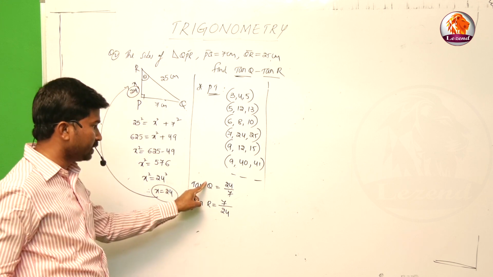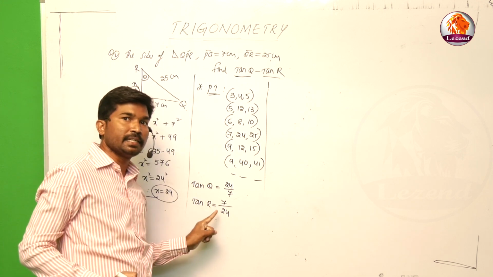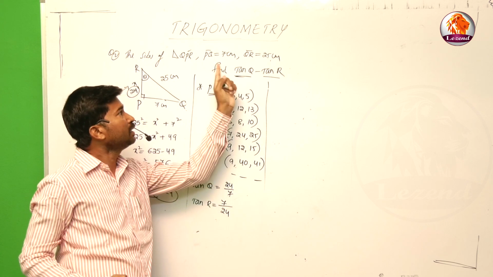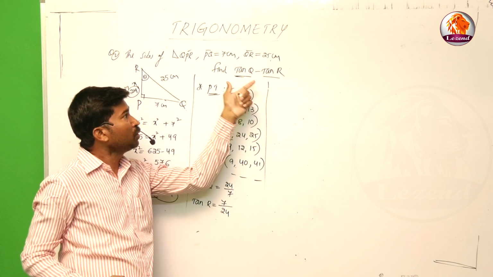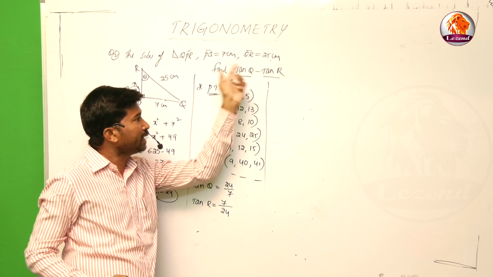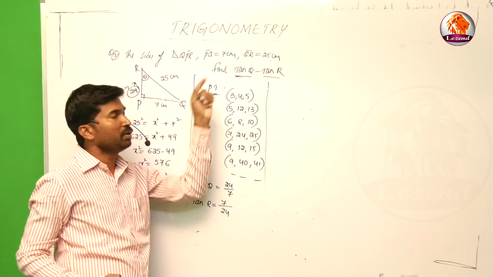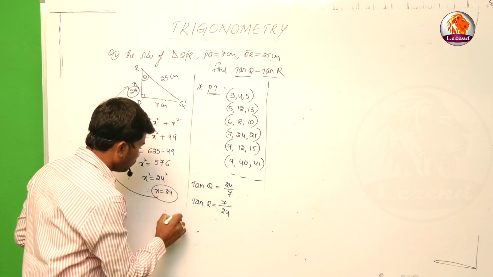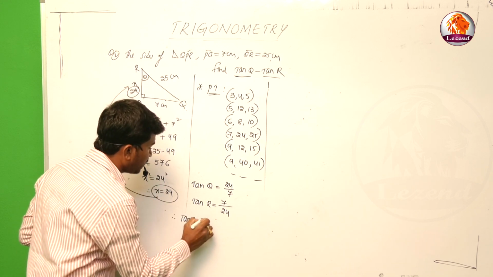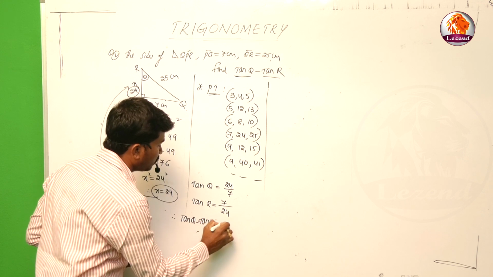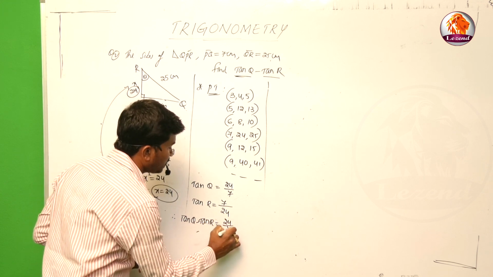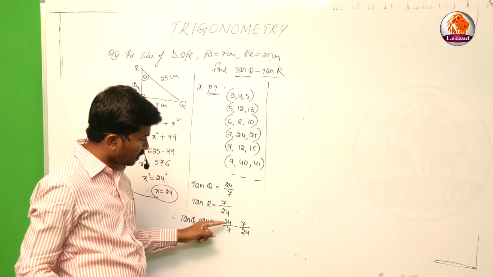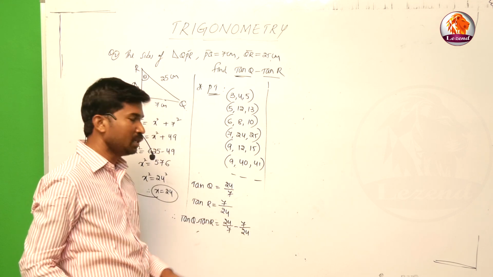Because in this case theta is at Q, and in this case theta is at R. Theta is changing depending upon the question. Find the tan Q minus tan R. If you know the tan Q and you know the tan R, then after getting the values, simplify that. Now we'll go for the problem. Tan Q minus tan R is equal to 24 by 7 minus 7 by 24.